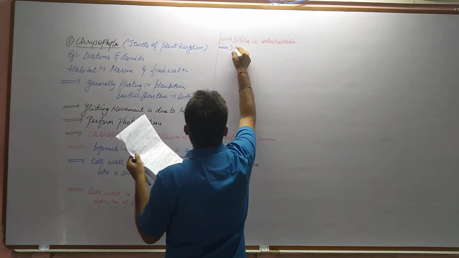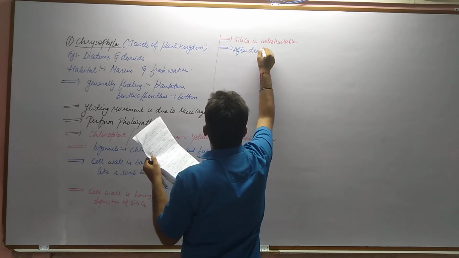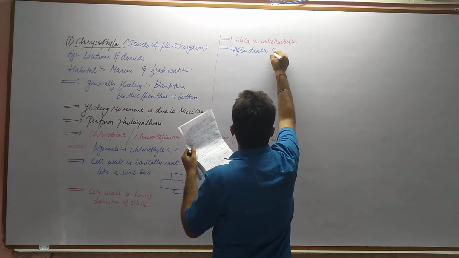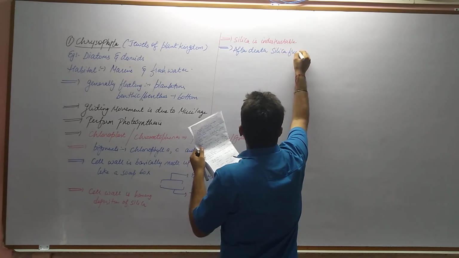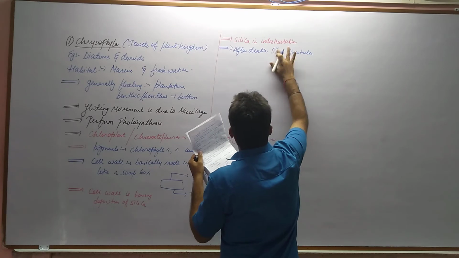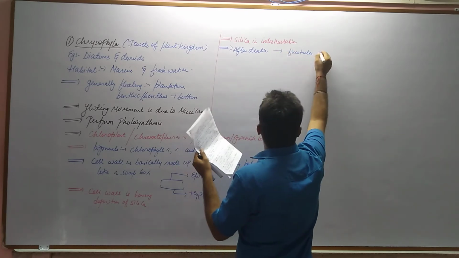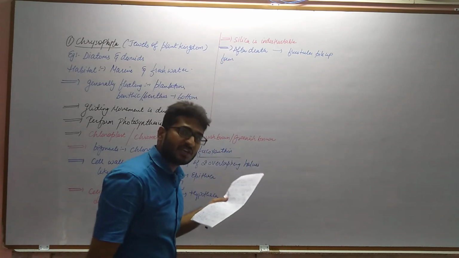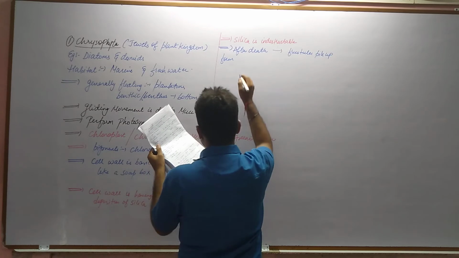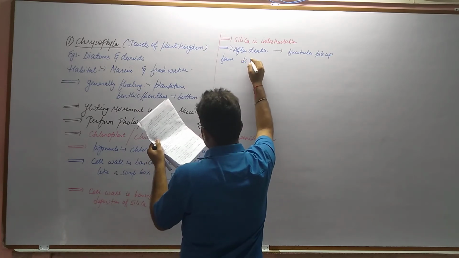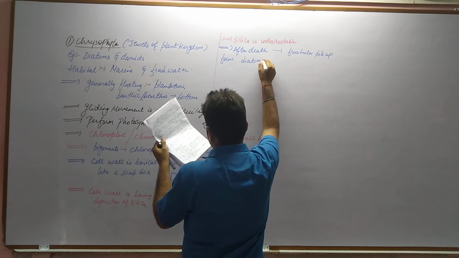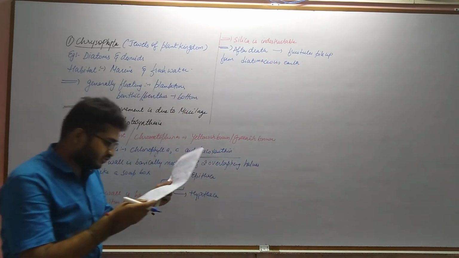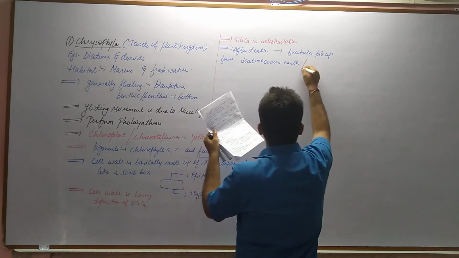After death, the frustules pile up and they form diatomaceous earth, or you can also say diatomite.